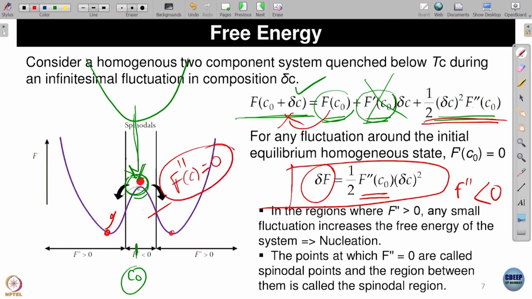So the point where F double prime of C changes sign from negative to positive is an inflection point. This is the point which is called the spinodal point. That is where the nature of the force coming from free energy on the system changes, and this is called the spinodal line. It is a fairly well known terminology we use, but at the level of free energy, it is described in terms of the second derivative of free energy as a function of the composition. Okay.